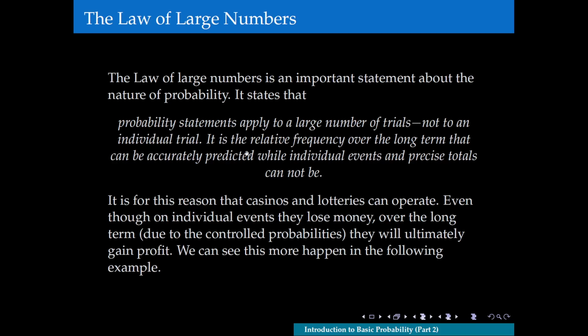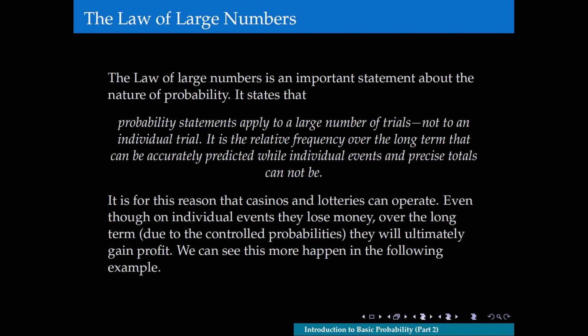It is the relative frequency over the long term that can be accurately predicted, while individual events and precise totals cannot be. So what we're saying here is probability gives us a gauge of what will happen over a large number of trials.